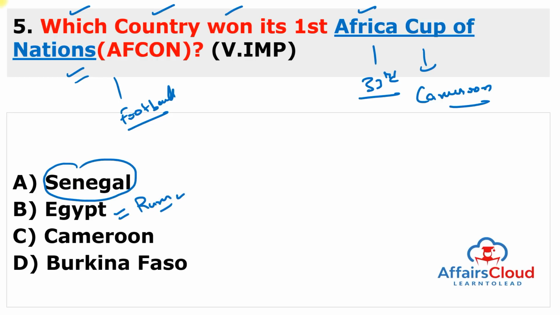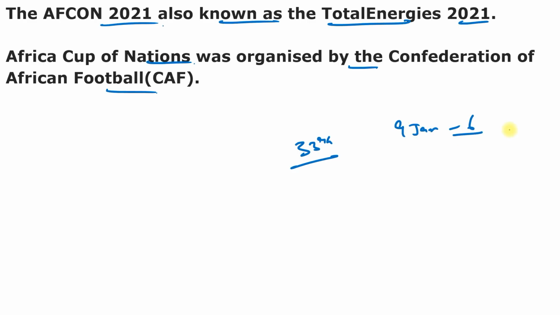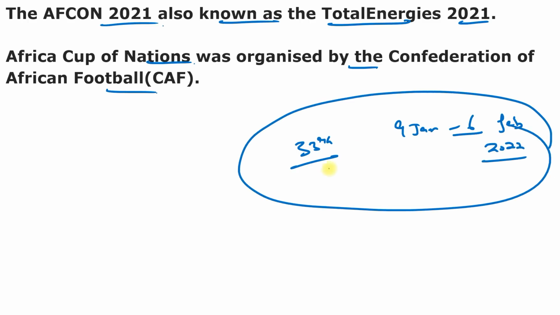So remember these things from this slide, and you can also see this AFCON 2021, also known as the TotalEnergies 2021. And this Africa Cup of Nations was organized by the Confederation of African Football. And AFCON 2021, the 33rd edition of the biennial African Football Festival, was hosted by Cameroon from 9th of Jan to 6th of February 2022. So remember all these things, these are very, very important.